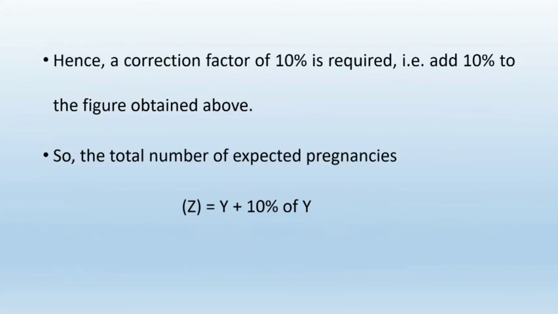A correction factor of 10% is required. That is, add 10% to the figure obtained above, that is Y. So the total number of expected pregnancies, that is Z, is equal to Y plus 10% of Y. So it will give a correct number of expected pregnancies.